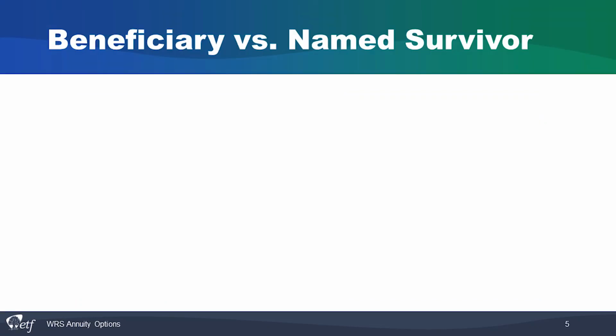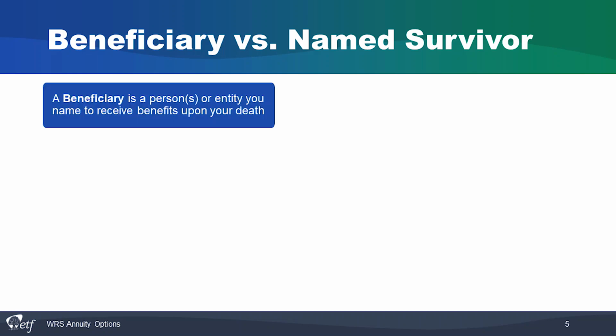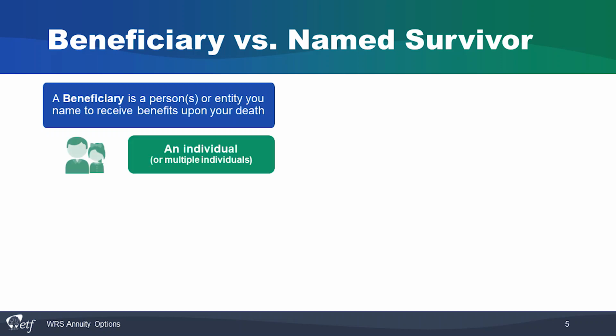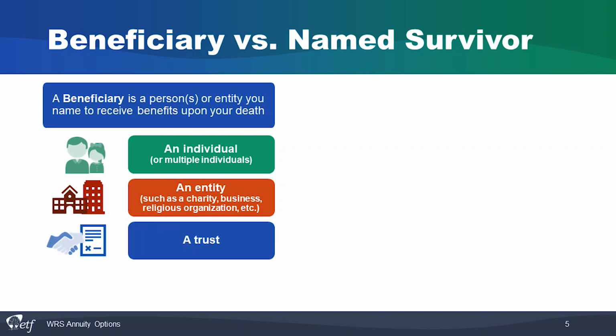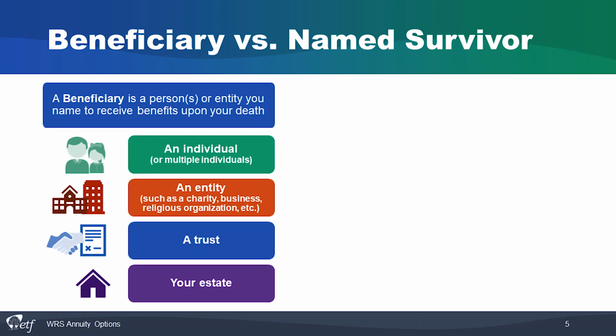Next, let's look at the difference between a beneficiary and a named survivor. A beneficiary is a person, people, or even an entity that you name to receive benefits upon your death. Let's break down who you can name a bit more. You can name one person or multiple people, like a spouse and a child, or other family members. You can name an entity, such as a charity, business, or religious organization. You can name a trust that is in charge of how your benefits are distributed.